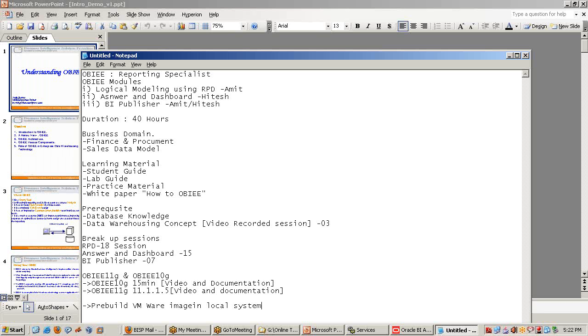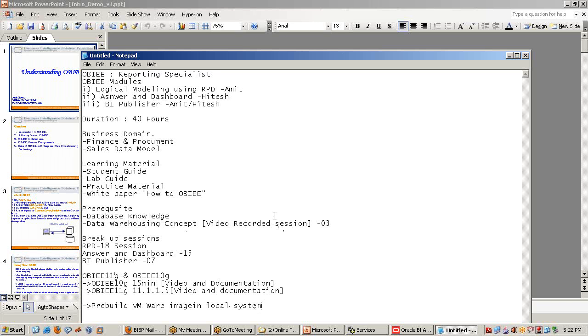So it depends upon your choice. If you go for the pre-built VMware image, it is built on Linux, and the maintenance and administration are a little higher. You need to pay a little more time, and the system requirements are relatively higher. So you can go for any one of the solutions, depending upon your system configuration. You can set up any one of the environments. That's a brief about the training program.